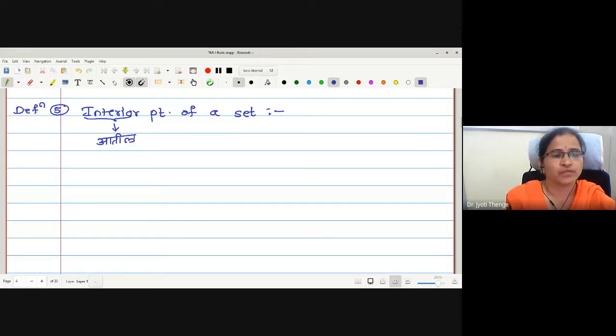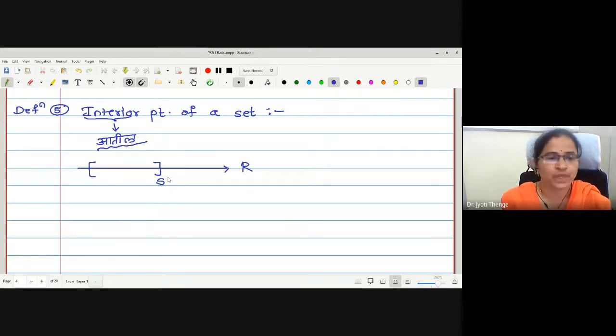Therefore, whichever set is given to us, suppose I have a subset of real numbers, and this is the set under consideration S. And I want to check whether the point is interior. Interior, it should be an inside point, not on the boundary. The point should not be on the boundary. Therefore, just to ensure this, we will make a definition.